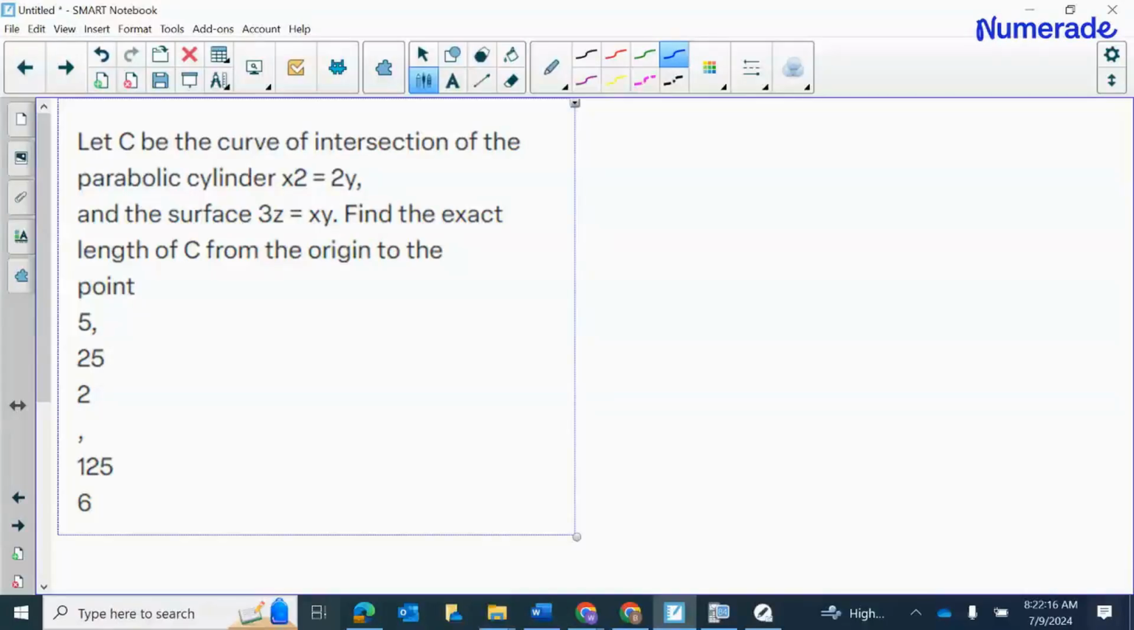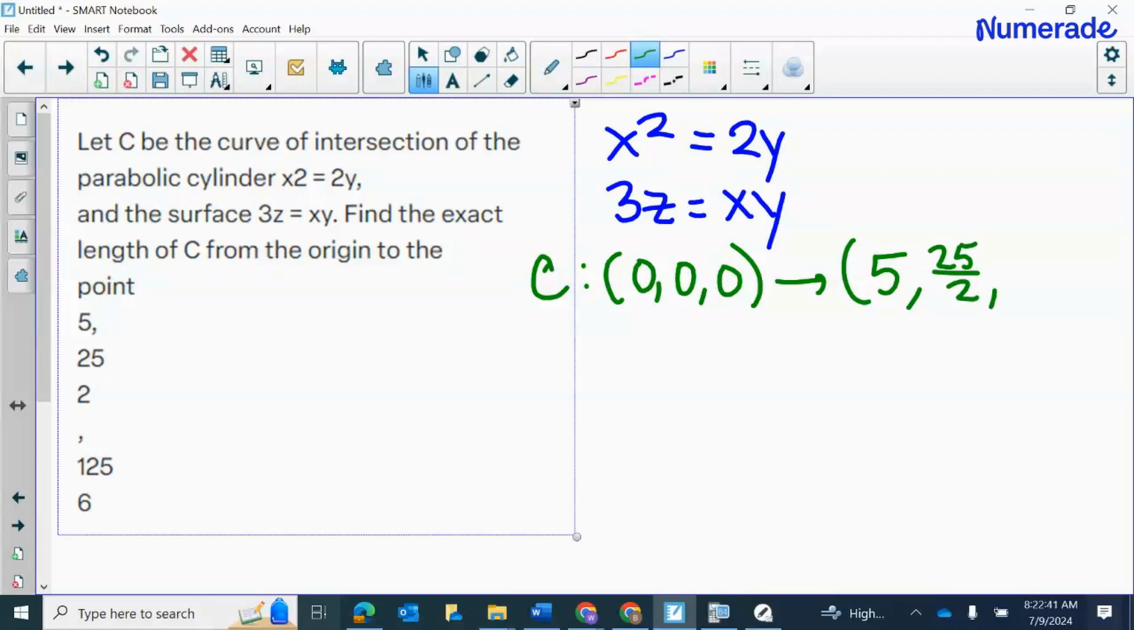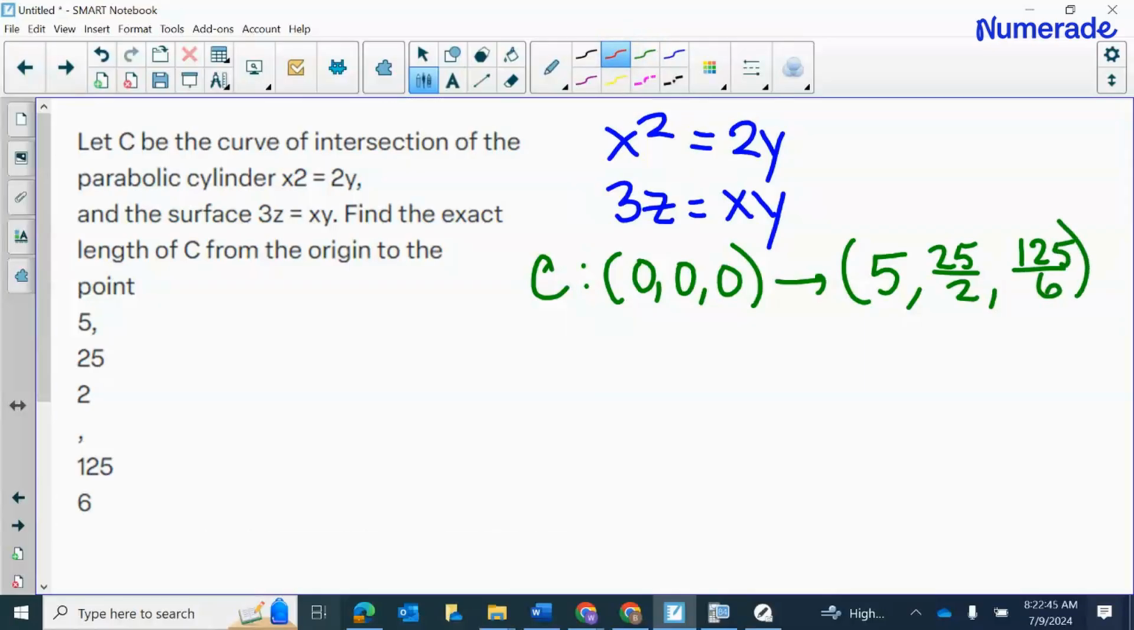This question, they say, suppose I have C and it is the curve of intersection of the parabolic cylinder x squared equals 2y with the surface 3z equals xy. We're going to find the length of the curve from the origin, which is (0, 0, 0), to the point (5, 25/2, 125/6). So the first thing I have to do is parameterize this curve.